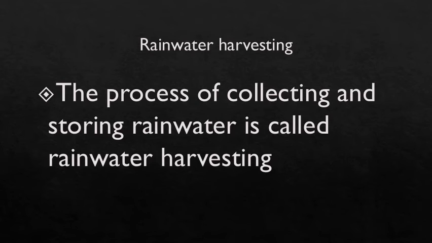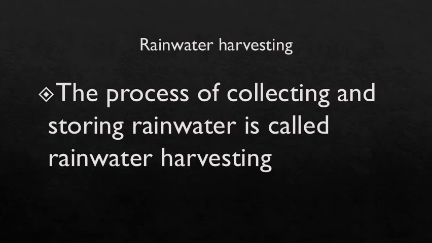Reading out from page number 89, when rain falls, it does not always seep into the ground. The water runs down the drains and soil and is wasted. This rainwater, if we collect and store, can become a source of water.